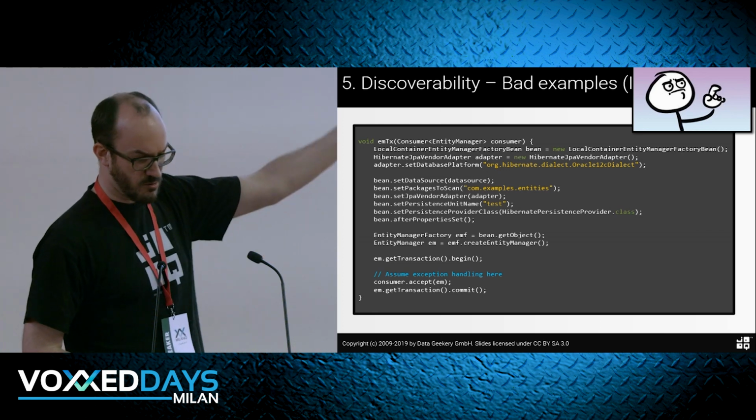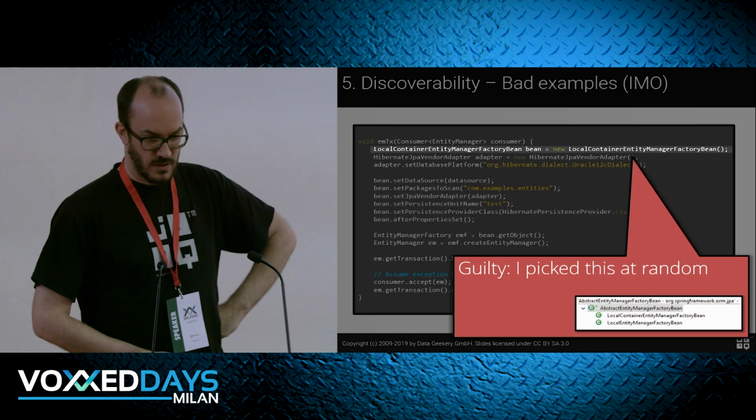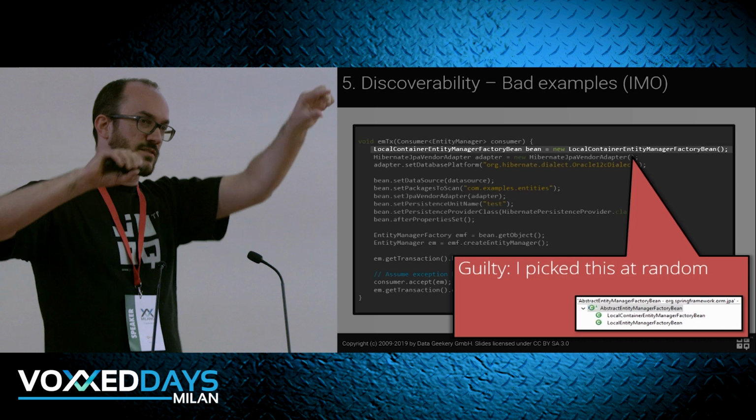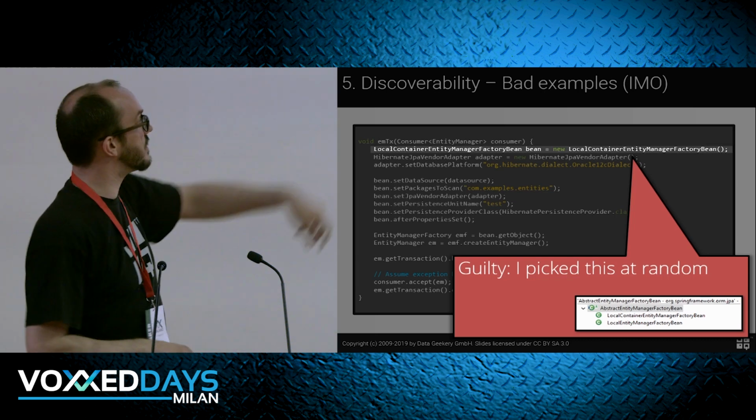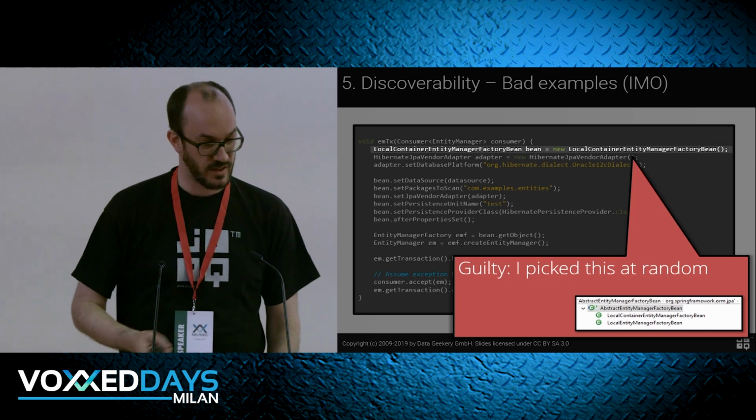So this is kind of throwaway code, but let's look at it in detail. I just picked this one at random. I found Entity Manager in the Spring API. I searched for asterisk, Entity Manager, asterisk. I found these things here, and now which one is the right one? I picked one, and it worked.